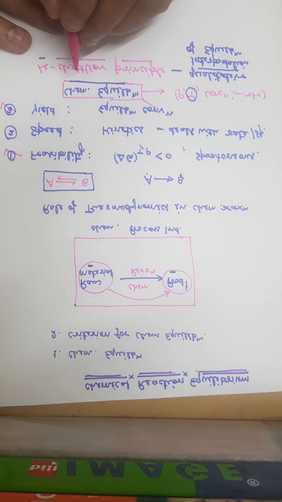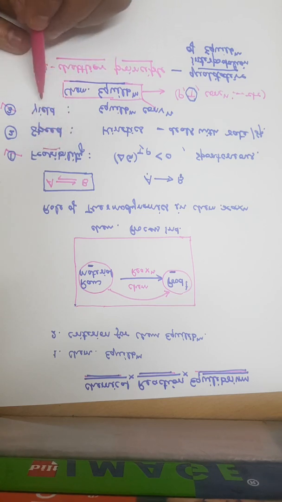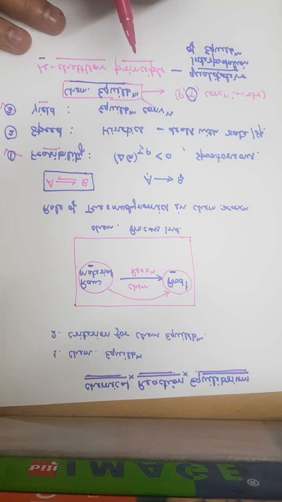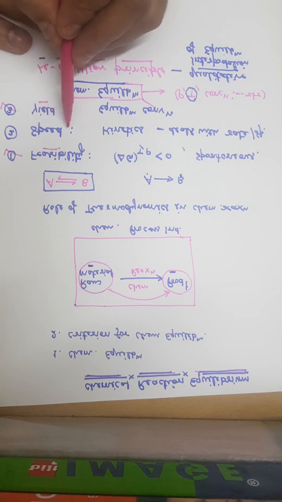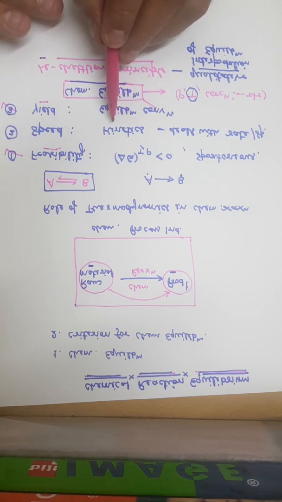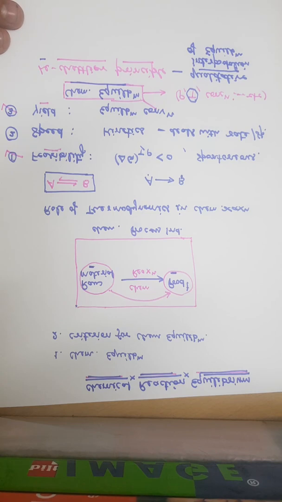Now we can see that these two factors, that is feasibility or spontaneity and yield, can be predicted using thermodynamics. So thermodynamics will help us to find the feasibility as well as yield or equilibrium conversion. But thermodynamics will tell that the reaction is spontaneous in a particular direction or not, but it will not help to find out whether a kinetically viable path is available or not. That is, how much time it will take, it will not tell.